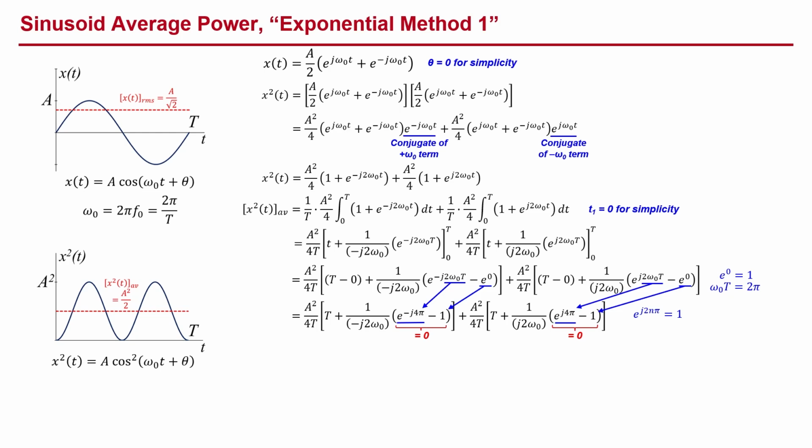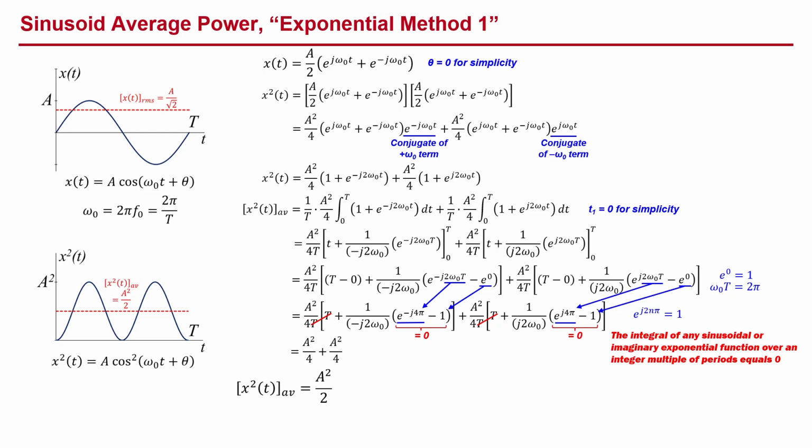This is a very important result. This says that the integral of any sinusoidal or imaginary exponential function over an integer multiple of periods equals 0. We will come back to this presently. The period t terms cancel, and we're left with a squared over 4 plus a squared over 4, giving a total average value for x of t squared of a squared over 2, and an RMS value for x of t equal to a over the square root of 2. These are the same answers that we got for the sinusoidal method, as they must be.